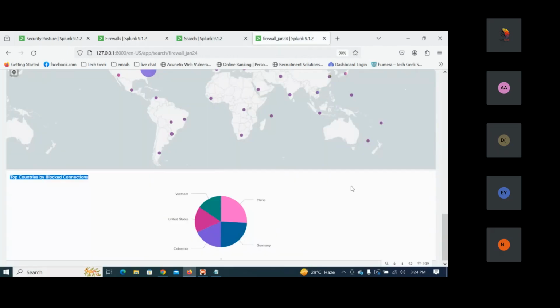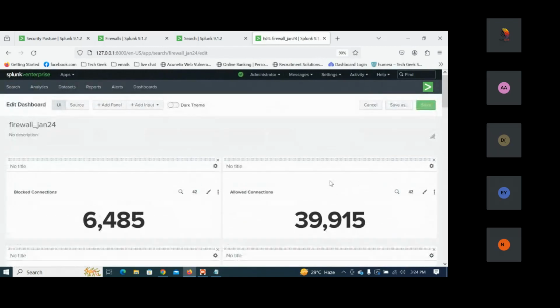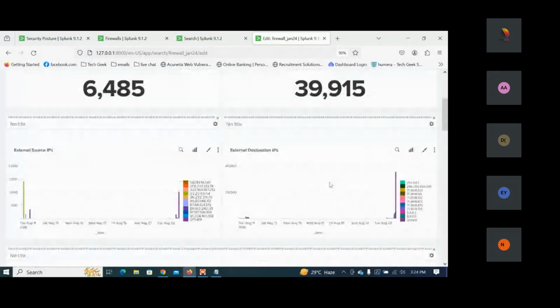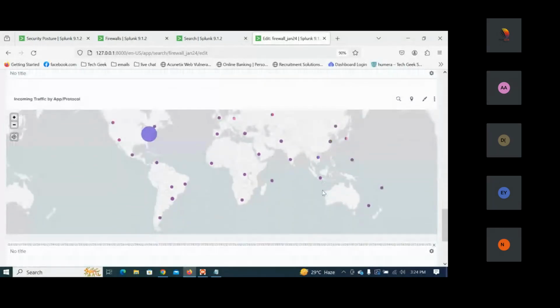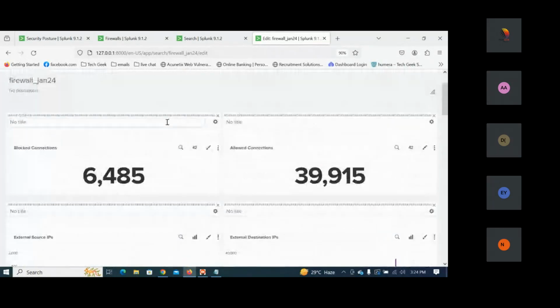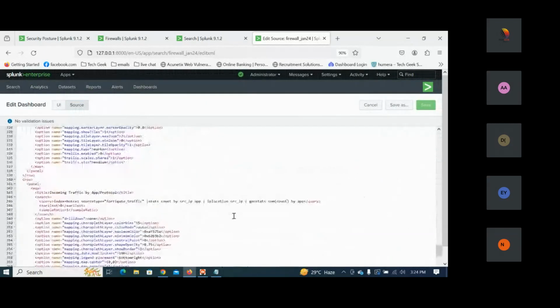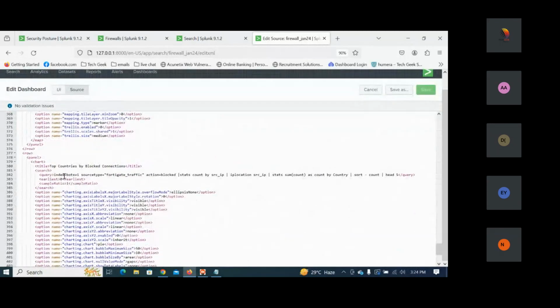If we click on this and see the process here, the query of this part which we have done: we have taken index equal to boss, once we want block connection, stats count by the source IP locations. Here we have taken the stats count by the country and sort, and head 5.